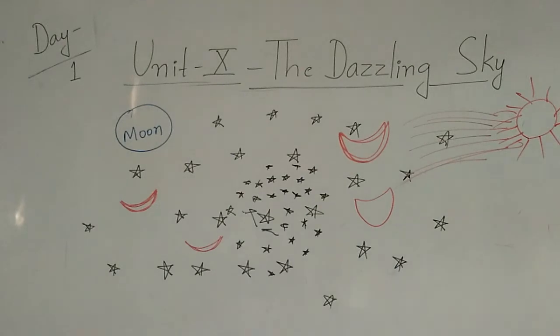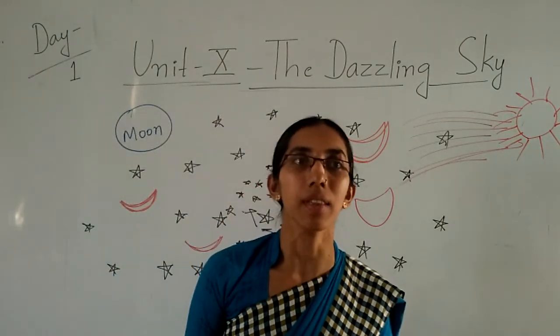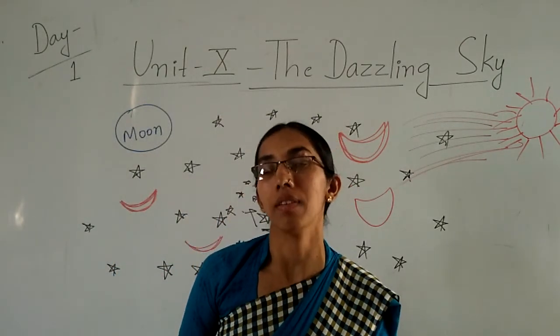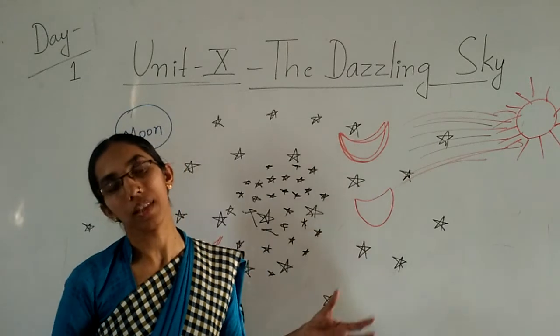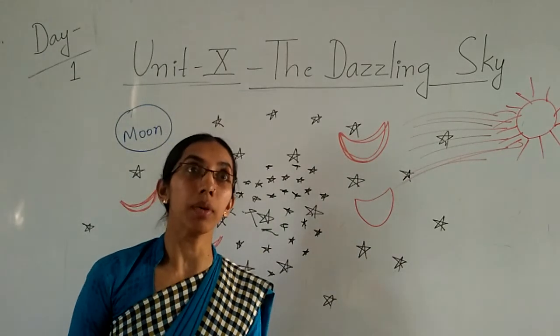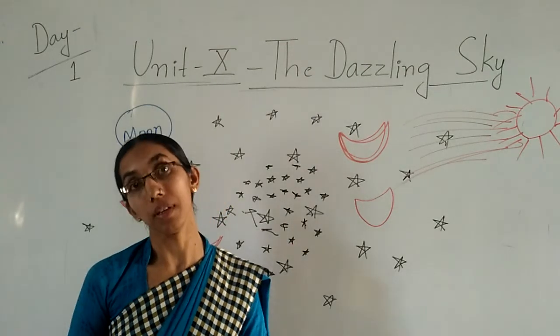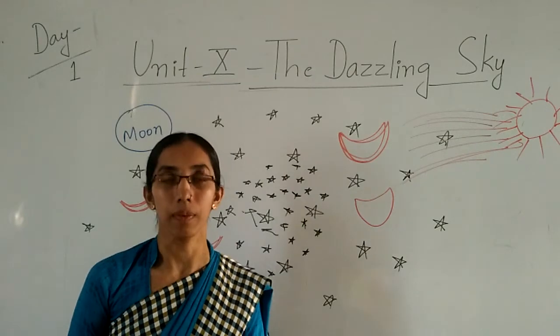This telescope was invented by Galileo. With its help we can see the numbers of stars in the sky, and even the planets also. There are uncountable stars in the universe that we cannot count.